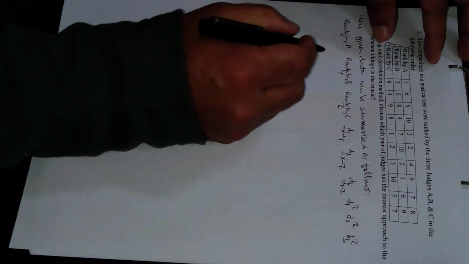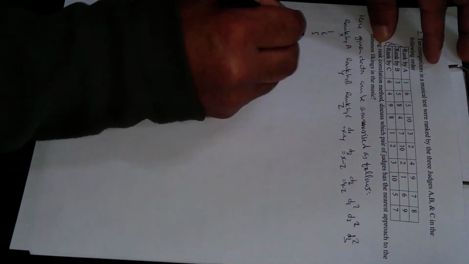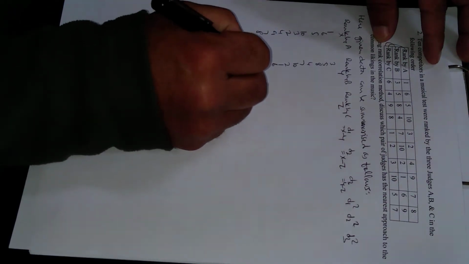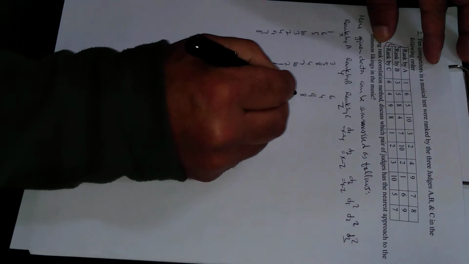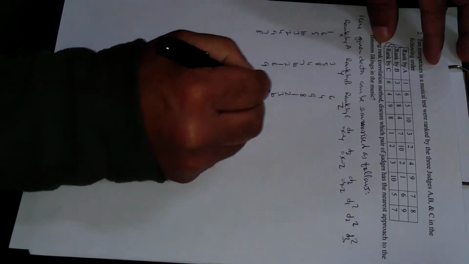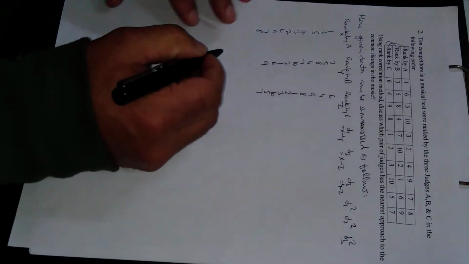Rank by A, writing these numbers in vertical form: 1, 6, 5, 10, 3, 2, 4, 9, 7, 8. Now writing all of the next numbers: 3, 5, 8, 4, 7, 10, 2, 1, 6, 9. Next, the rank by C: 6, 4, 9, 8, 1, 2, 3, 10, 5, 7.